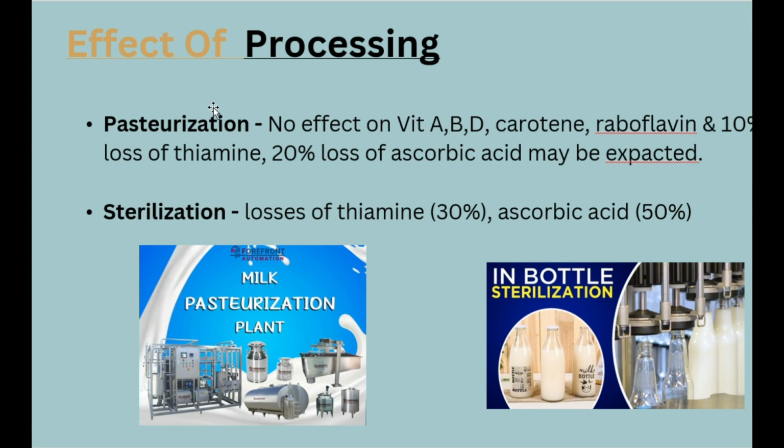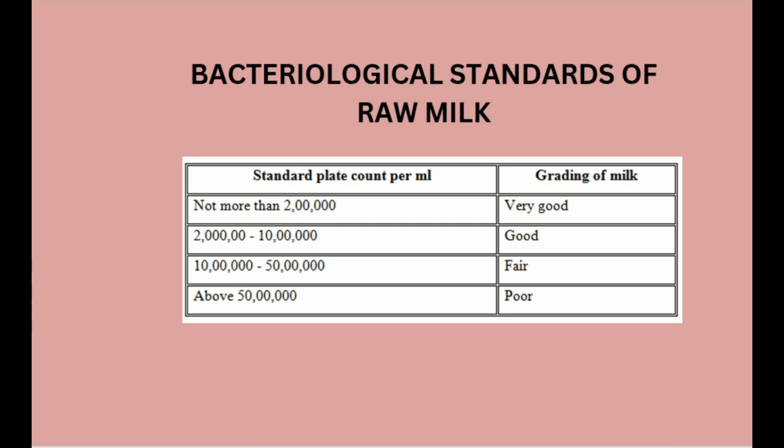For pasteurization, there is no effect on vitamin A, B, D, carotene, riboflavin, but a 10% loss of thiamine and 20% loss of ascorbic acid may be expected. If we do sterilization, there is about 30% loss of thiamine and about 50% loss of ascorbic acid. We will study this further in our next videos.